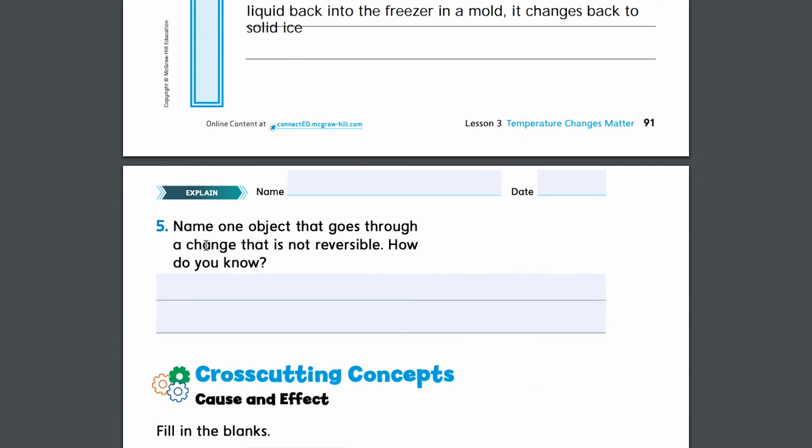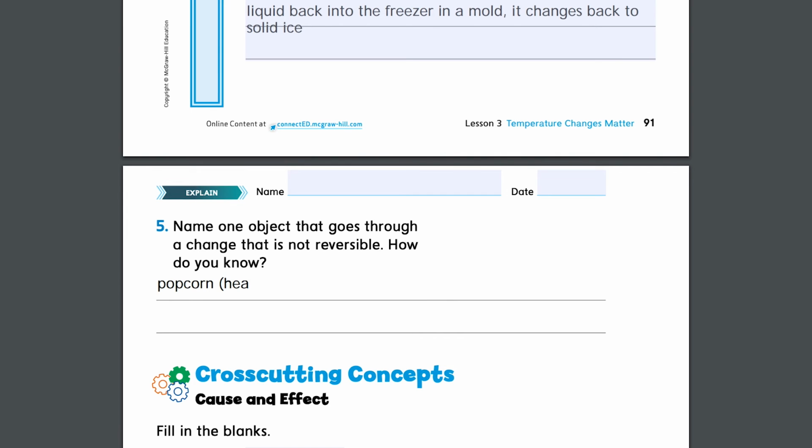Name one object that goes through a change that is not reversible. So an object that once you add heat or cool it, it cannot go back to how it was before. And how do you know? So one example could be popcorn.